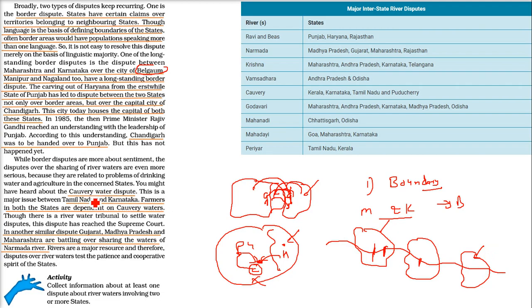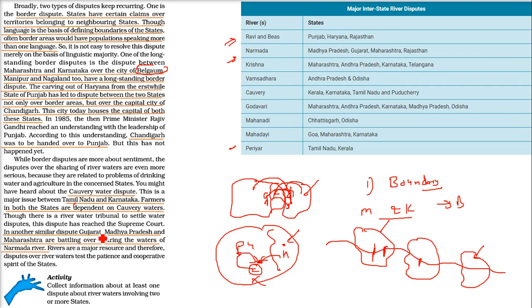That is why Tamil Nadu people and Karnataka people don't like each other, just because of the water dispute. Otherwise they are almost equal people. They all eat vada, sambar and dosa normally. The problem is the water. So these are descriptions of the different rivers on which various states have problems or are fighting.